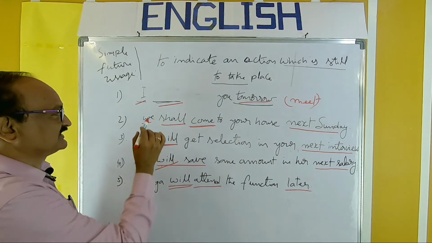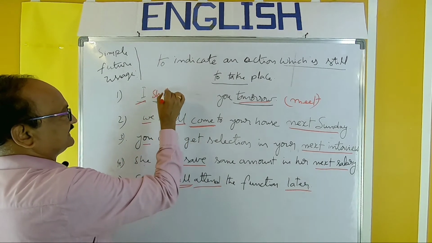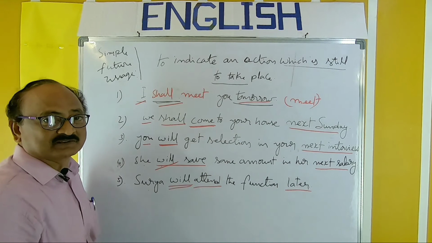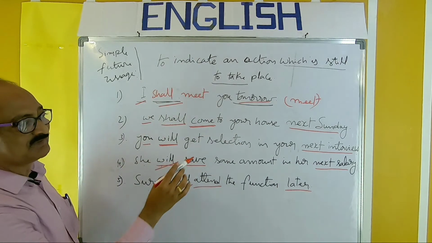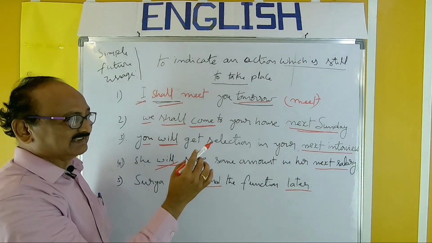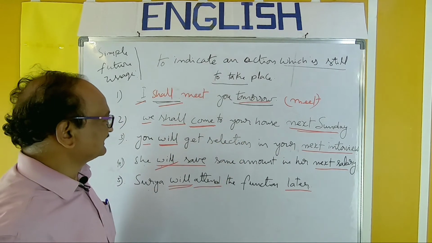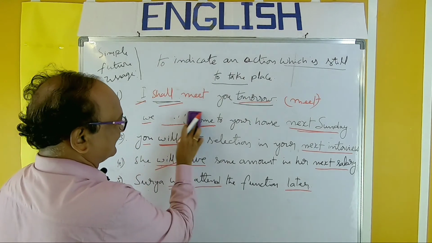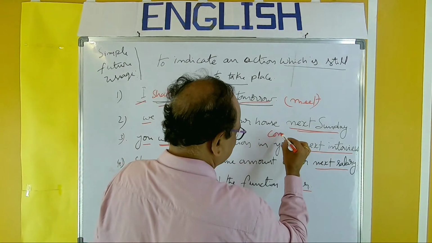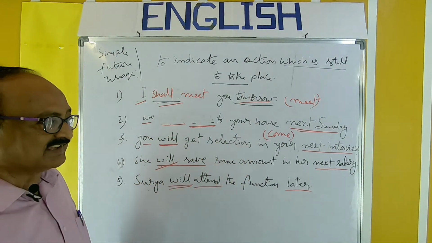Remember the structure: subject, shall or will, plus present tense form. I is the subject, so with I we should use shall. I shall meet you tomorrow. Next, we shall come to your house next Sunday. The key word is next Sunday, which is a future action, so this sentence belongs to future tense. This part is kept as a blank, and the verb must be come: we dash to your house next Sunday.